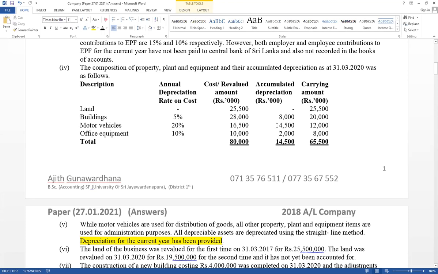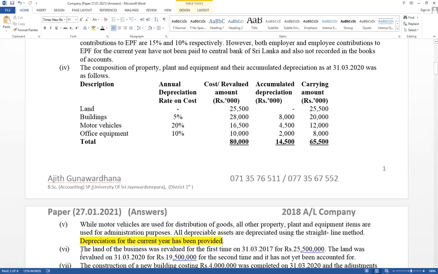Not only annual depreciation. If it has given disposal, the accumulated depreciation of disposal also affects the accumulated depreciation accounts. Annual depreciation recorded, normally closing. But if it has given disposal, you have to consider disposal asset accumulated depreciation also.